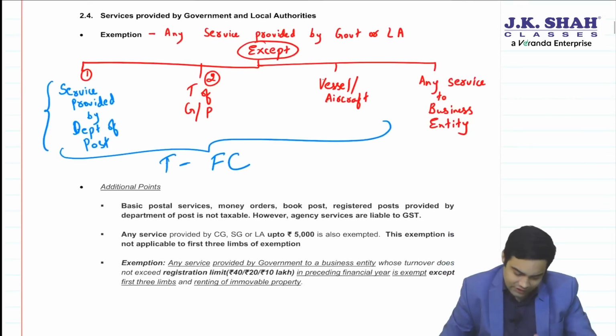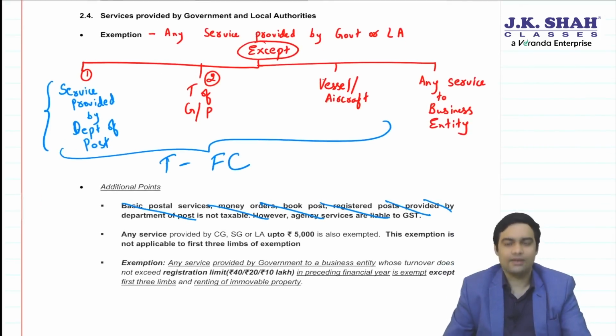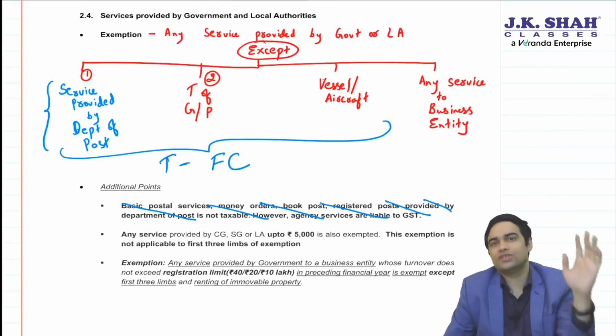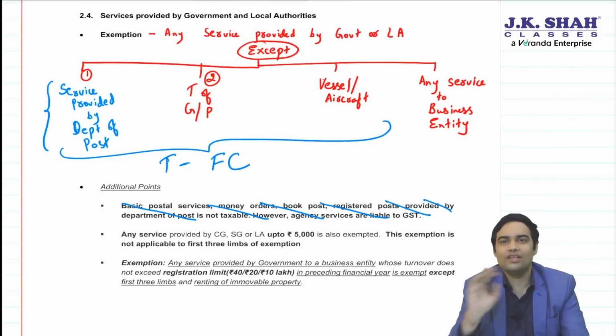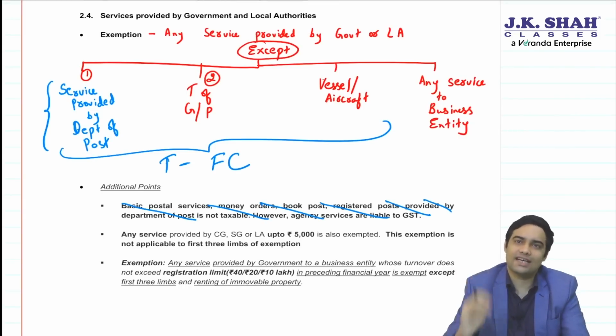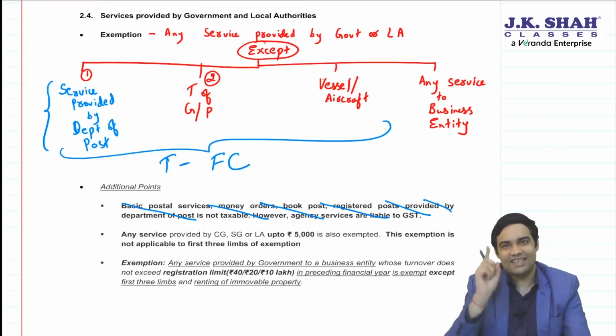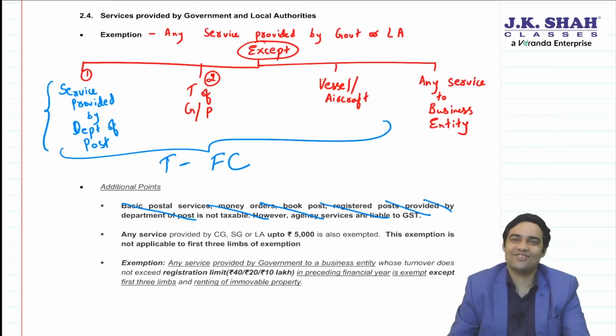So you will also delete this line. Earlier basic postal service, registered post, all these used to enjoy an exemption. Now those exemptions have been removed. All services by Department of Post are taxable. But government has given one relief. What is that one relief, sir?